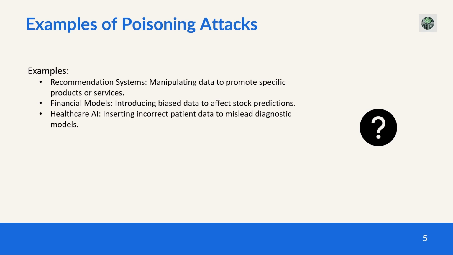In the case of financial models, attackers could introduce biased data that affects predictions in the stock market, leading to inaccurate forecasts or even manipulating the market trends. Finally, in healthcare AI, poisoning attacks can have life or death consequences. If incorrect patient data is inserted into the diagnostic models, it could lead to misdiagnoses or incorrect treatment recommendations.